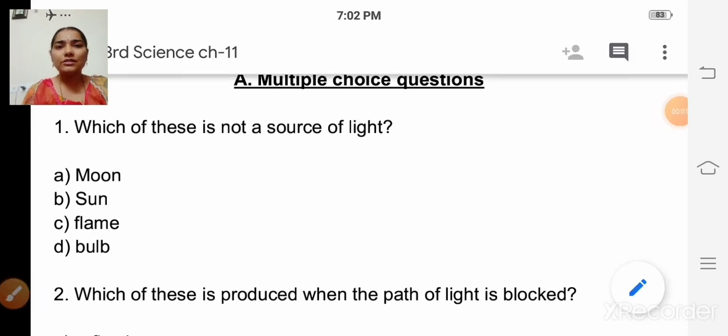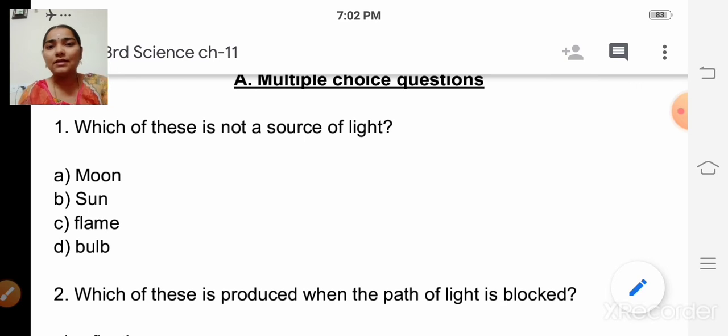The options are moon, sun, flame, bulb. Which of these is not a source of light?